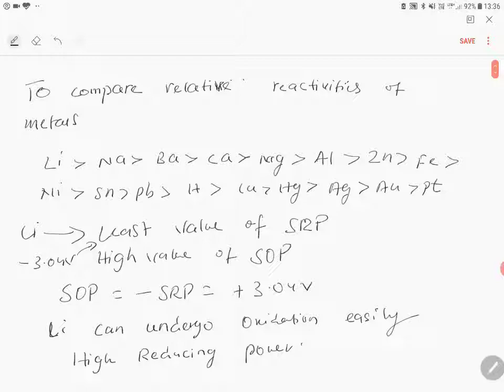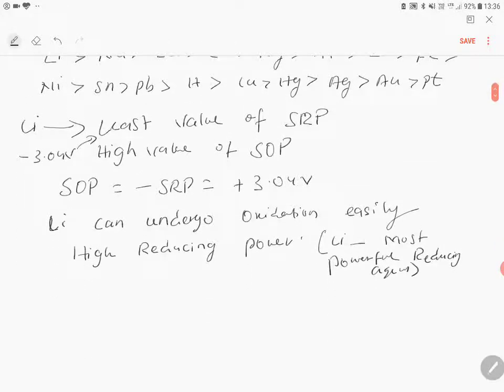So that is the reason lithium is the most powerful reducing agent. Okay, now you have understood why lithium is the most powerful reducing agent.